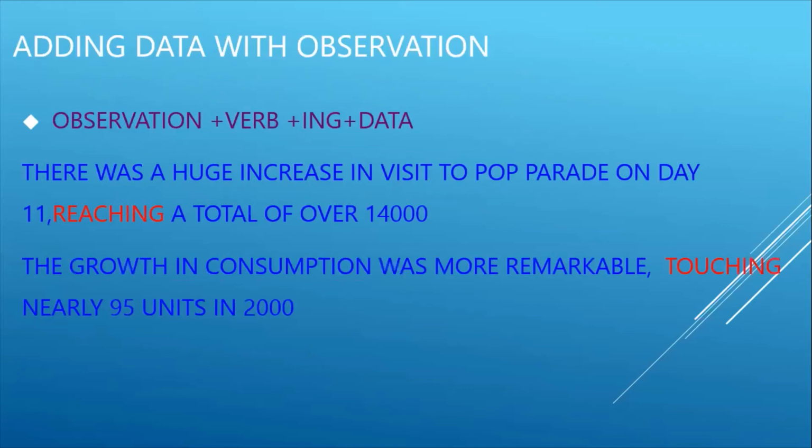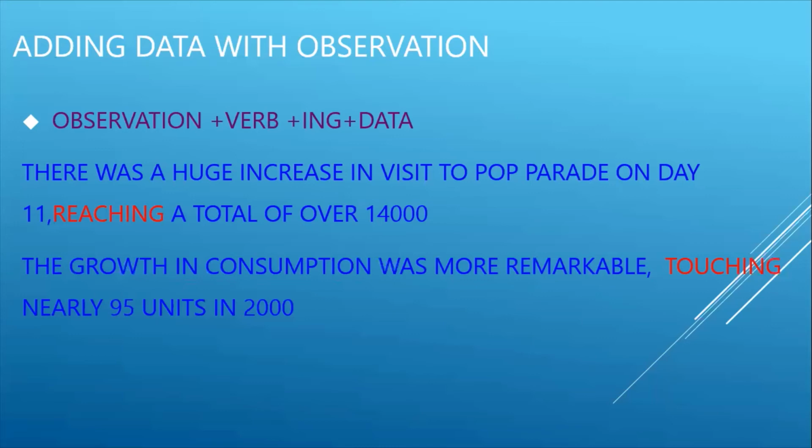Another important thing: till this time we discussed how to express the different observations. Next we can see how we can add data with observations. Data means the figures, how we can add data with the observations that we give. Okay, the first and foremost way is observation plus verb plus ing plus the data.